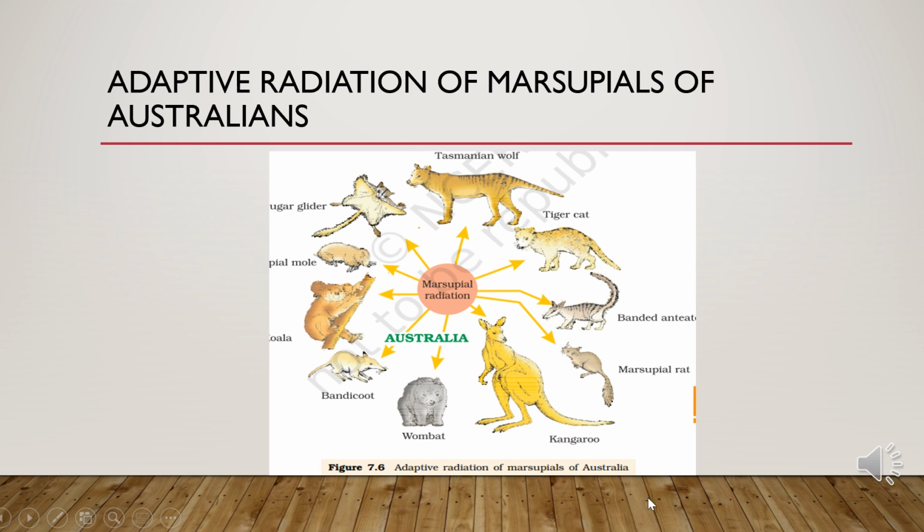This slide also shows adaptive radiation, of Australian marsupials. This is an example of divergent evolution. Just like Darwin's finches of the Galapagos Islands, they had common ancestors, but now they have different types of modified beaks according to their food habits, as we have discussed earlier.